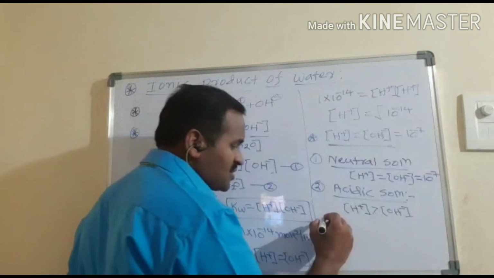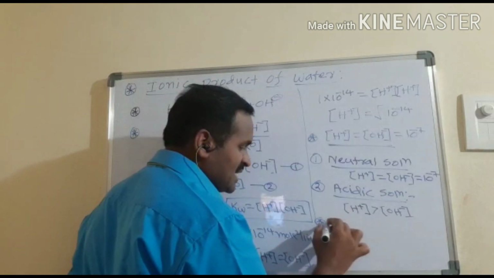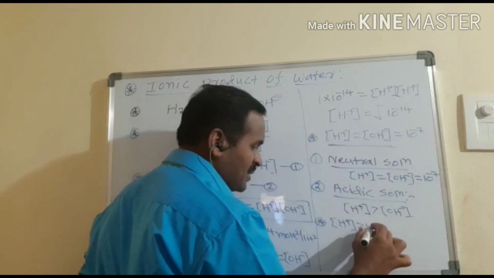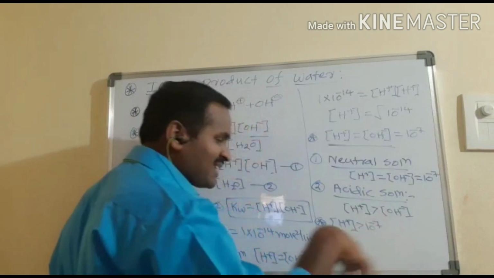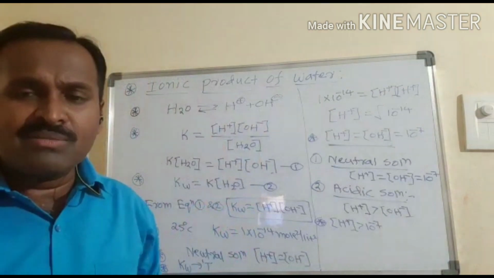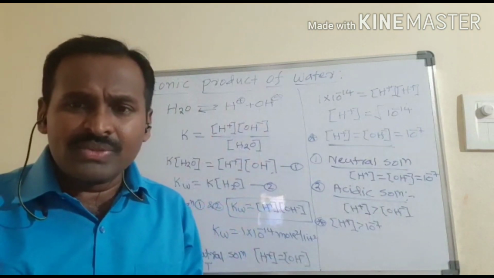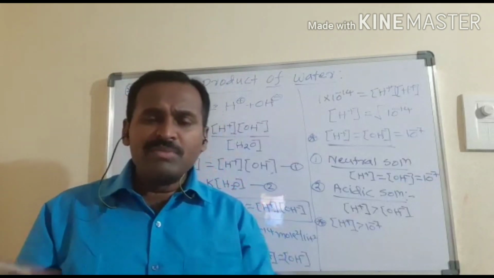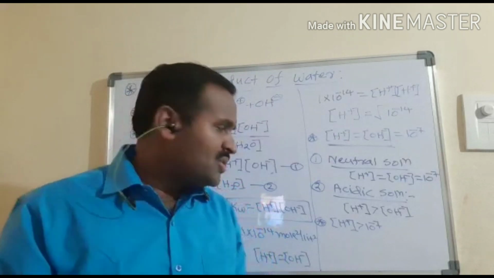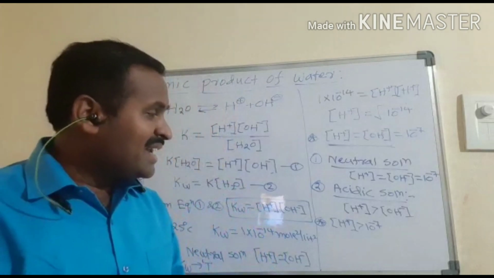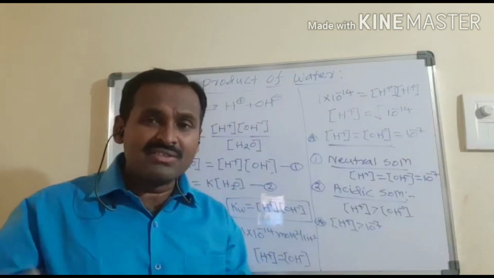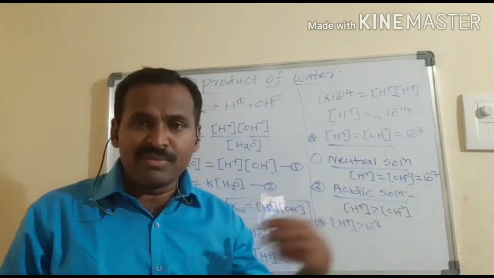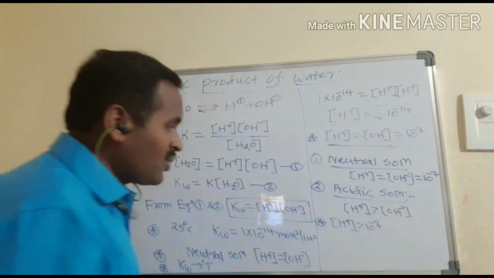In an acidic solution, the H+ ion concentration is greater than 10^-7; it may be 10^-6, 10^-5, 10^-4, 10^-3. But don't be confused by the negative power: 10^-6, 10^-5, 10^-4 mean the value is larger.